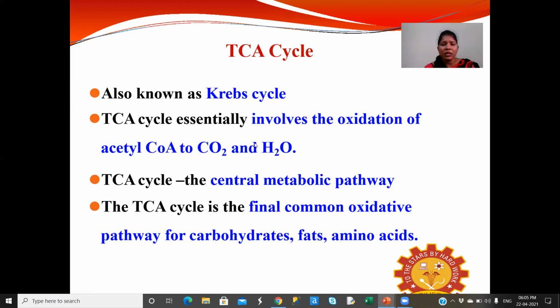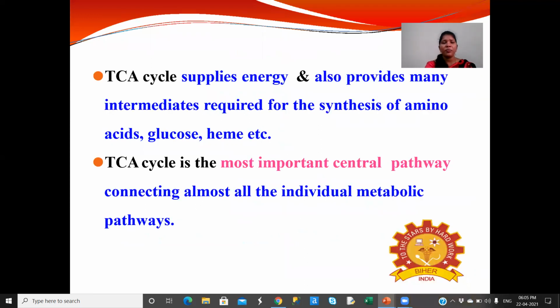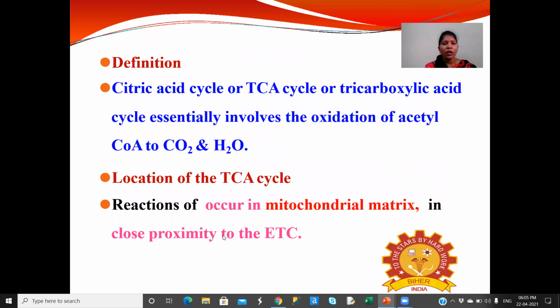The TCA cycle is the central metabolic pathway. It is the final common oxidative pathway for carbohydrates, fats and amino acids. The TCA cycle supplies energy and also provides many intermediates required for the synthesis of amino acids, glucose and heme. It is the most important central pathway connecting almost all the individual metabolic pathways. Definition: the citric acid cycle, or TCA cycle, or tricarboxylic acid cycle essentially involves the oxidation of acetyl CoA to carbon dioxide and water.